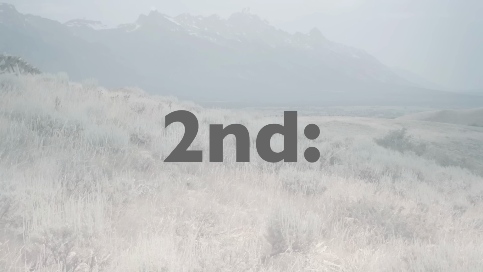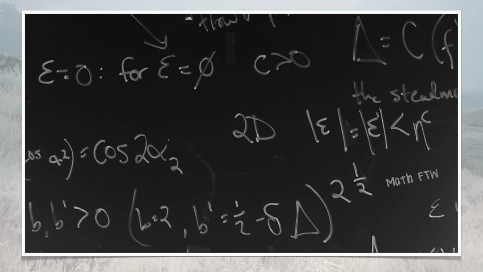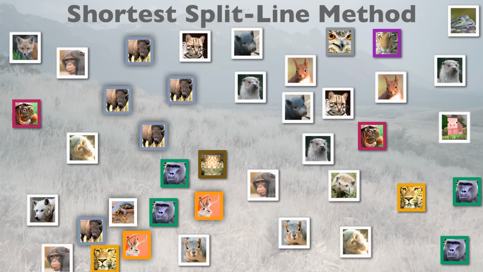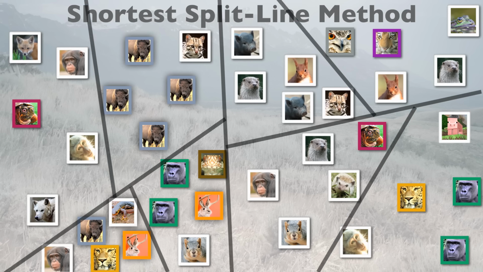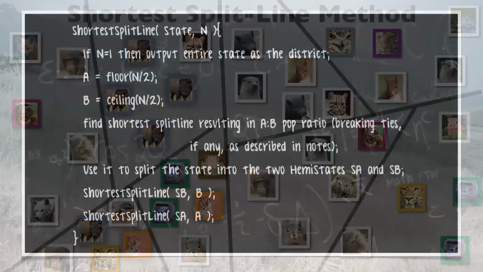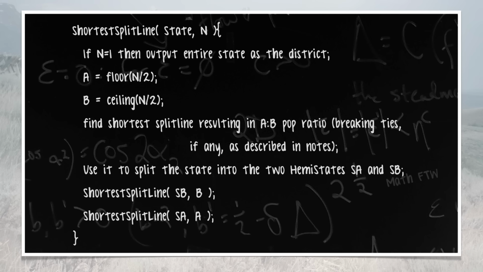The second option is to let math decide the boundaries. There are a number of ways to mathematically divide an area into equally populous ranges. The simplest example of this is called the shortest split line method. Find the shortest line that splits the voters in twain and repeat as necessary until all the ranges are made. This is much better than an independent commission, but it does have the problem of occasionally producing skewed election results just through the pure bad luck of where the boundaries are drawn. But by publishing the algorithm used, all citizens can check the results and be confident that there is no intentional bias in the system. The last solution is an unexpected one.